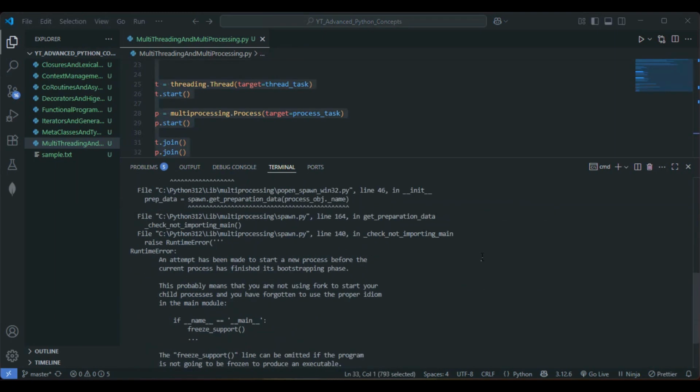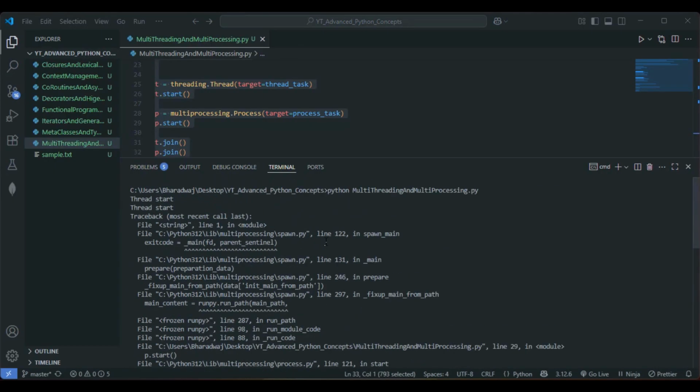So what is happening here is, to carry on with multi-processing in Python, for Windows it does not allow this directly. Python spawns a new interpreter, right? So we require a safe entry point here. Whenever we go with multi-processing, Python spawns a new interpreter, so we require a safe entry point.